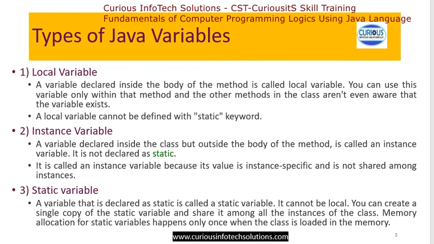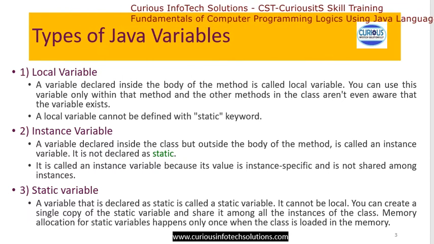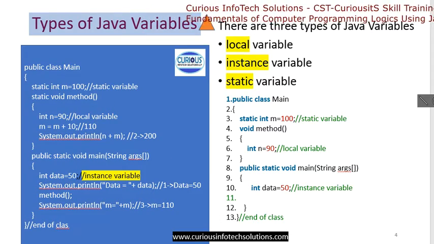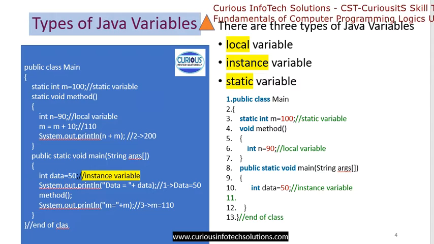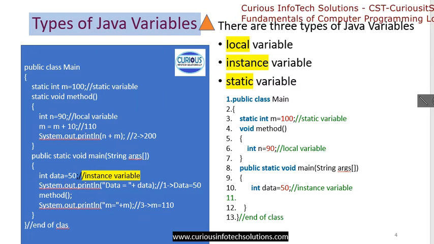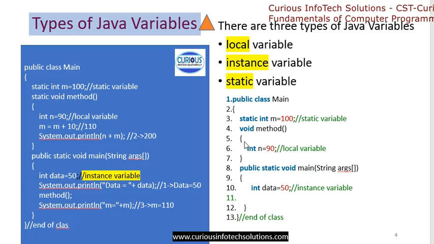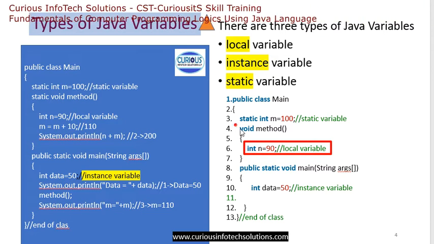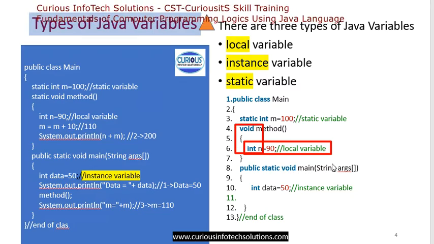तो अब हम देखते हैं एक example. Now in this example, let's say I have three important variables. The first variable is the local variable. तो देखिए, local variables are local to this method. ये method के अंदर बनाया है.